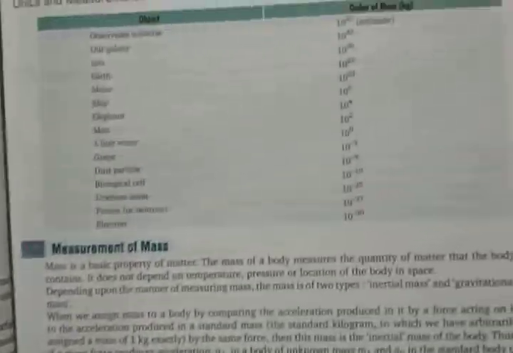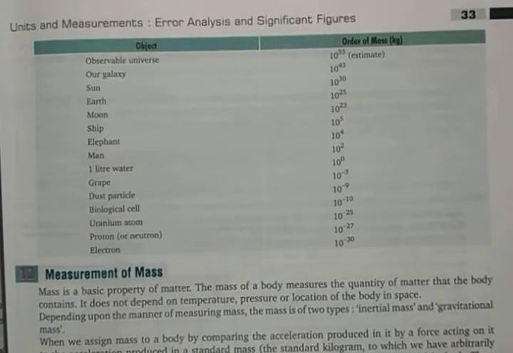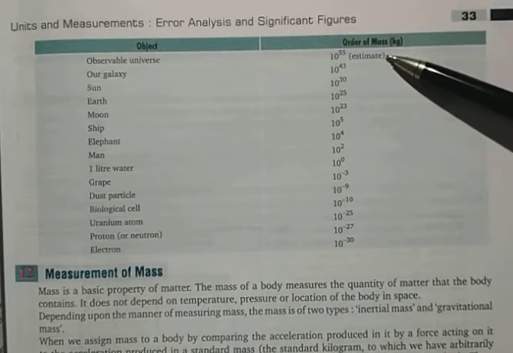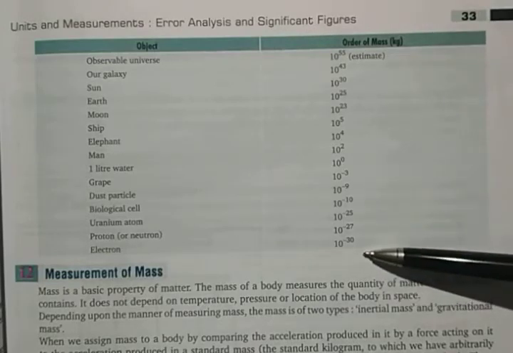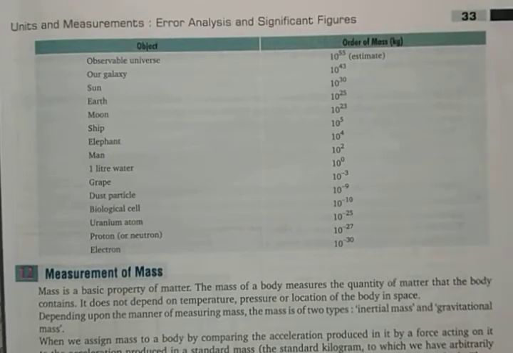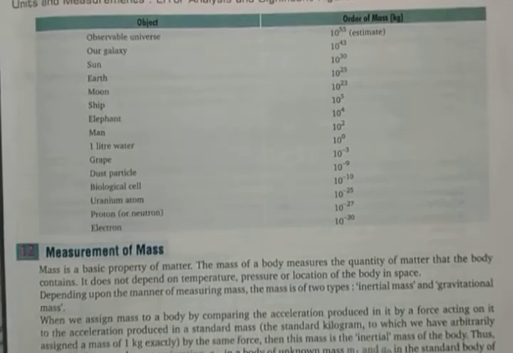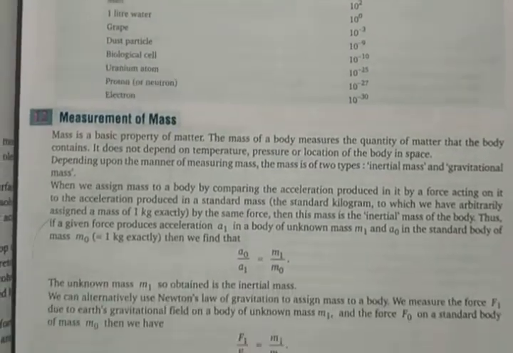And the next one is range of masses. The various ranges of masses are given here in the table. So right from the electron to the entire universe, how far it is and how close this one is. You find a range of masses and distances given here. You can have an idea about it.